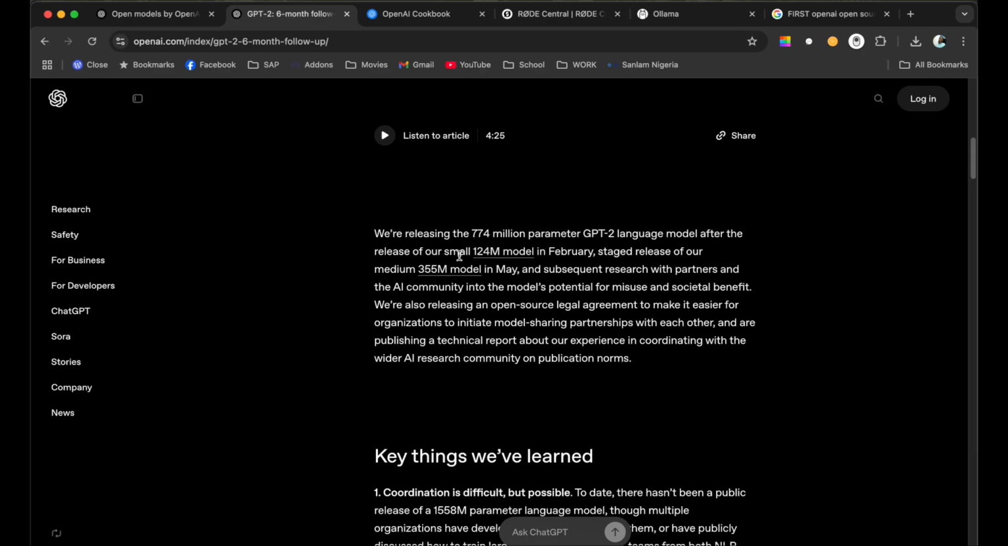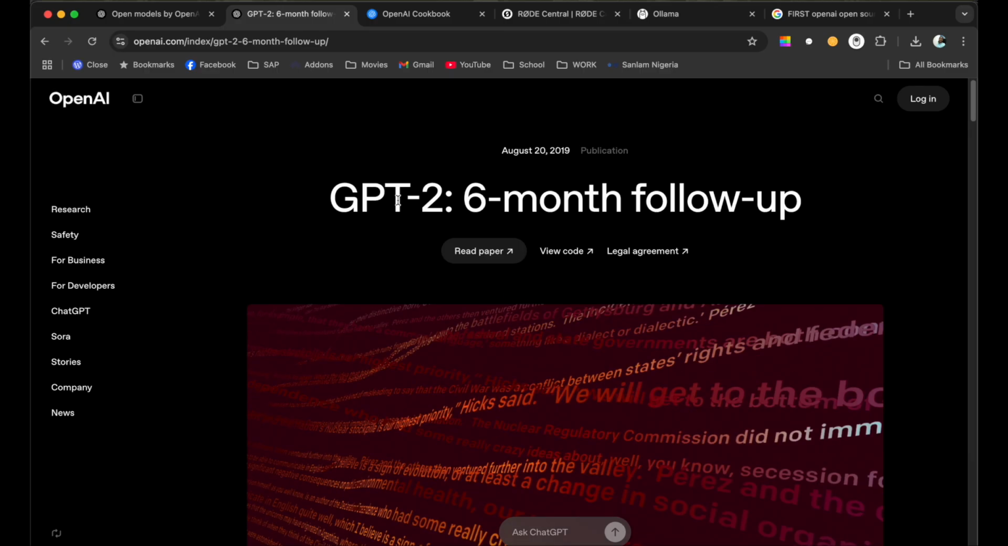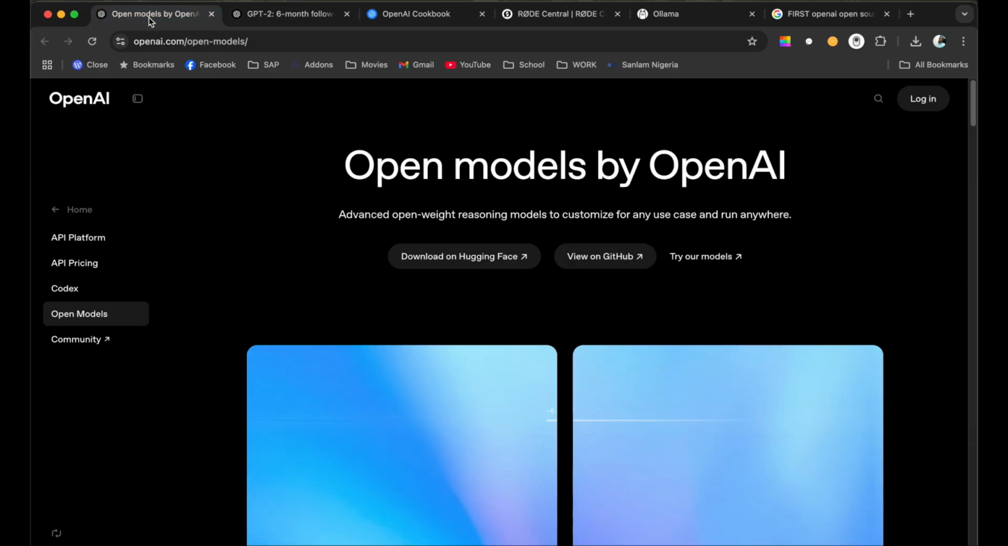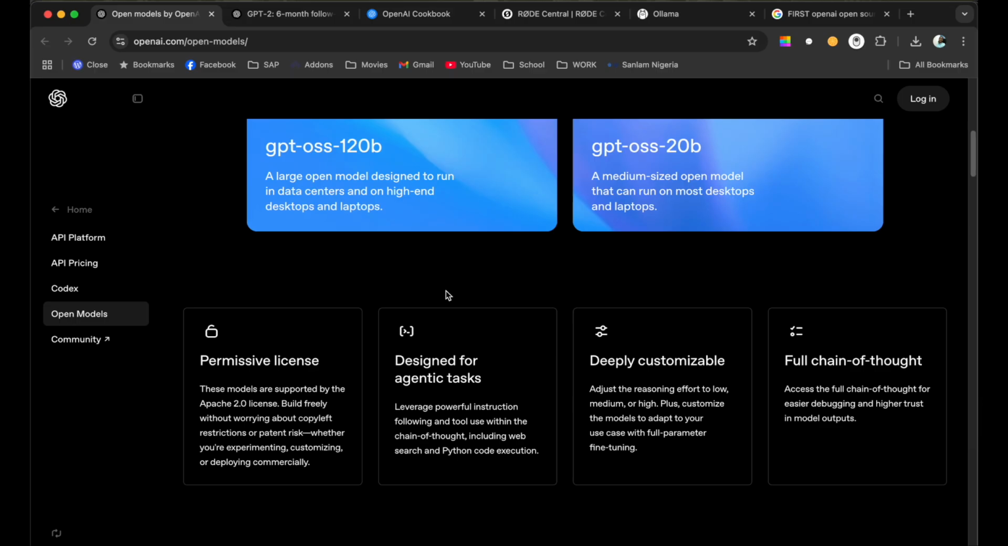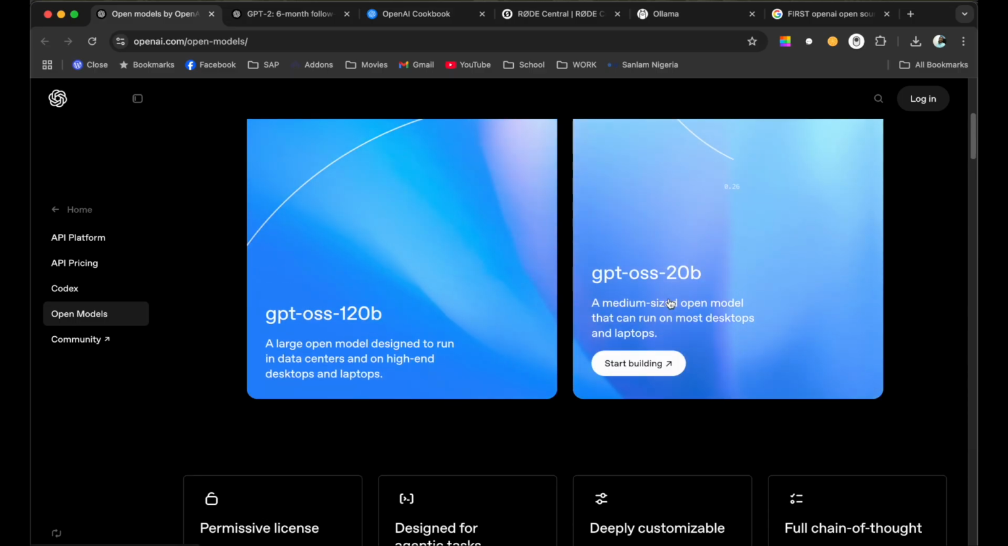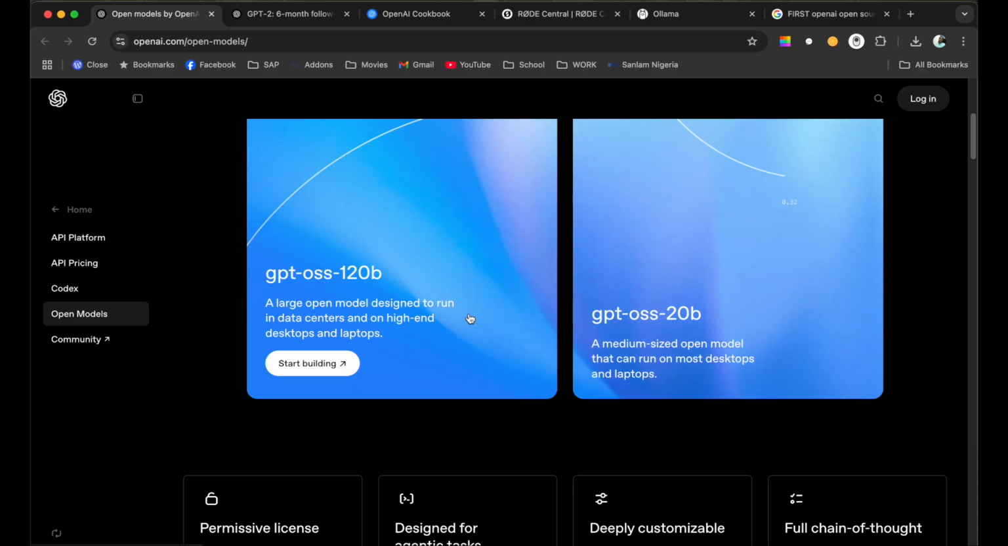The release of the small model, 124 million, and the medium one, 355 million. Can you imagine that? GPT-2, this was 2019, just barely 6 years ago. And now we have, wait for it, a 120 billion model and a 20 billion parameter model. So OpenAI has just released two open source models. Of course, not the first time, like I've said, 120 and 20.